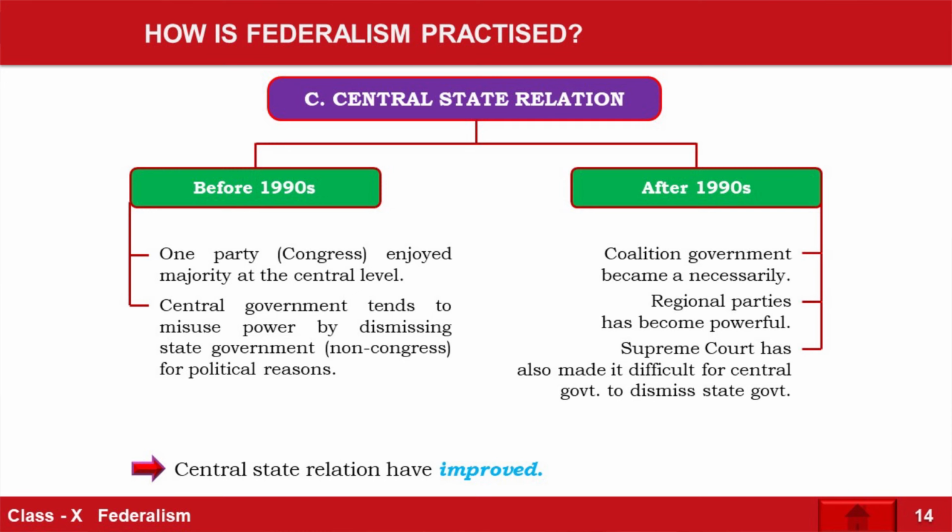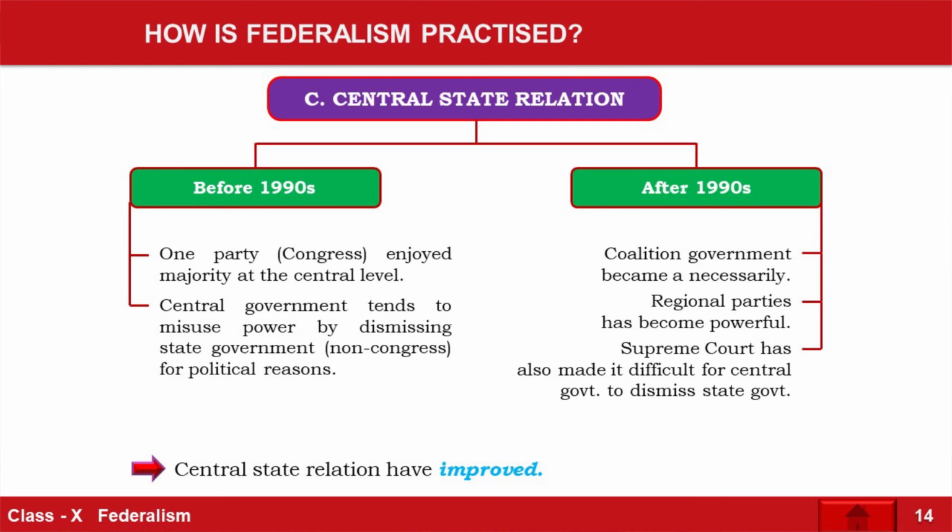This particular paragraph is divided into two heads: center and state relationship before the 1990s and center and state relationship after the 1990s. What was the difference? The difference was that after independence, Congress was the only party dominating the entire country, at the center as well as in the states. So in those few states where the Congress party was weak or there was no Congress government, the central government would sometimes reject the demands of that state. That made a lot of problems between those states and the central government.